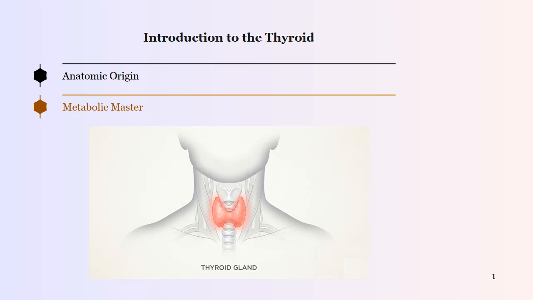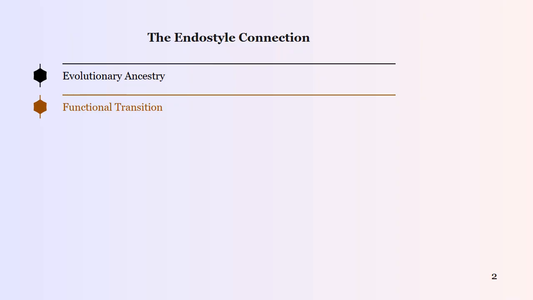1. Introduction to the thyroid. Anatomic origin. The thyroid is one of the largest endocrine glands, developing from the floor of the pharynx in early vertebrate evolution. Metabolic master. Its primary function involves the production of iodinated hormones that regulate basal metabolic rates and protein synthesis across species.